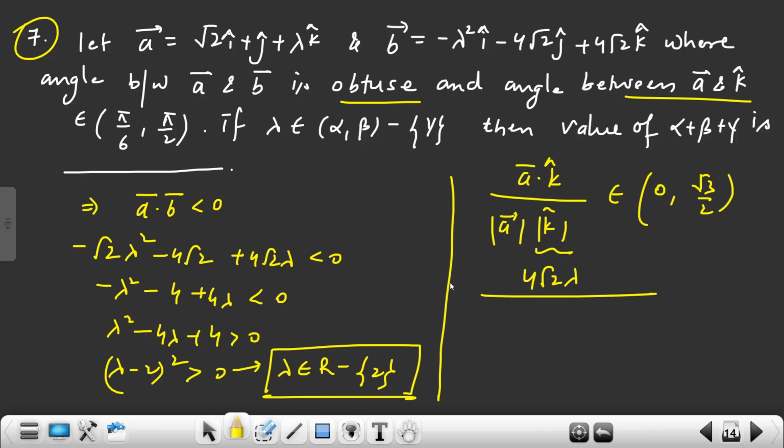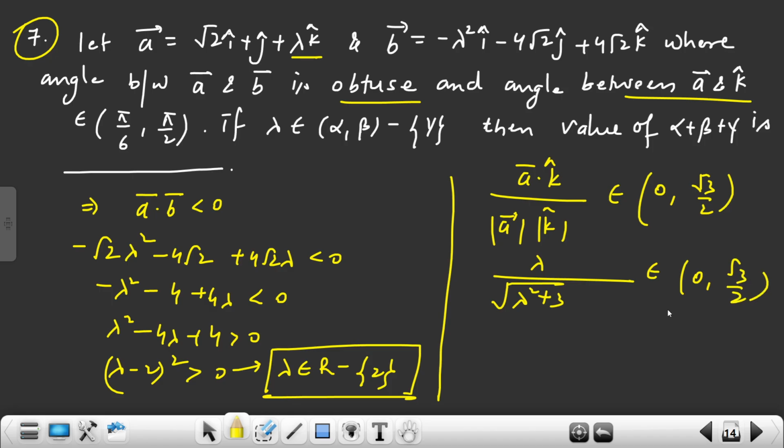K magnitude is 1. A magnitude is how much? Root of lambda square plus 3. So lambda over root of lambda square plus 3 will belong to 0 to root 3 by 2. Now we have to make cases.